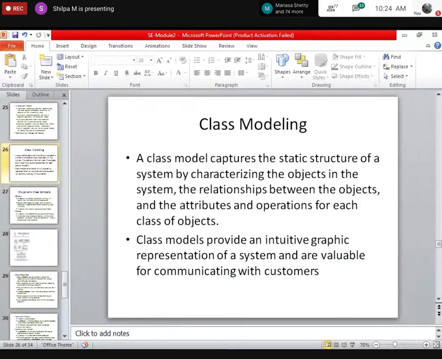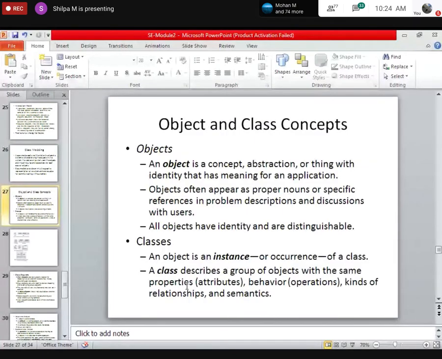But here in class model, it is static. It does not change, what is the static structure of a class and an object that is described here. Fine. It provides a graphical representation of the system and hence is valuable for communicating with customers. So it gives the structure of the class and the object.